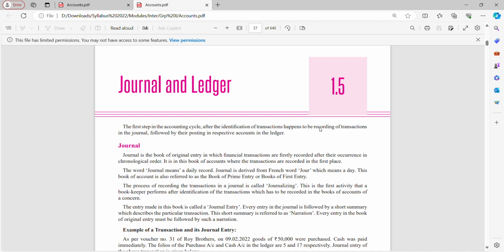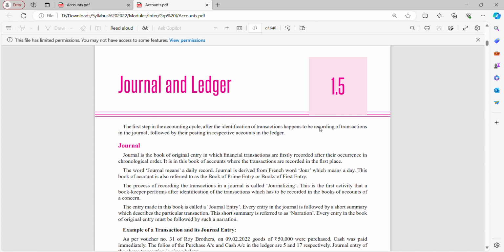The process of recording transactions in the journal is called journalizing, and this is the first activity that a bookkeeper performs after identifying transactions. Sorry, I misread it as final. This is the very first activity which the bookkeeper needs to perform. Bookkeeper means the person who maintains accounts, the owner. He needs to perform the very first activity, and that very first activity is nothing but journalizing.